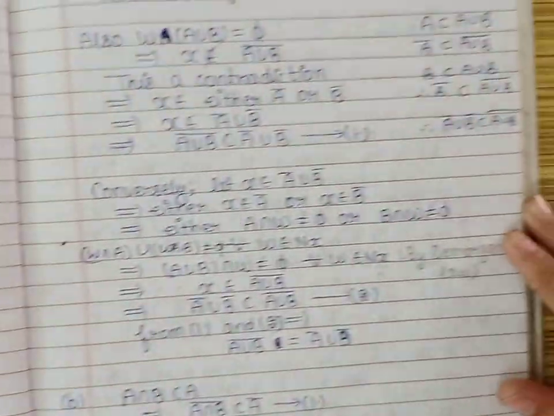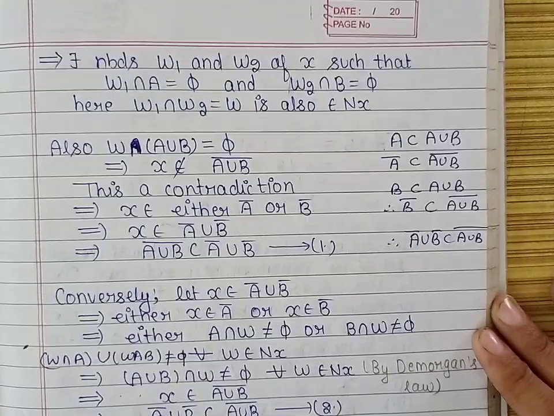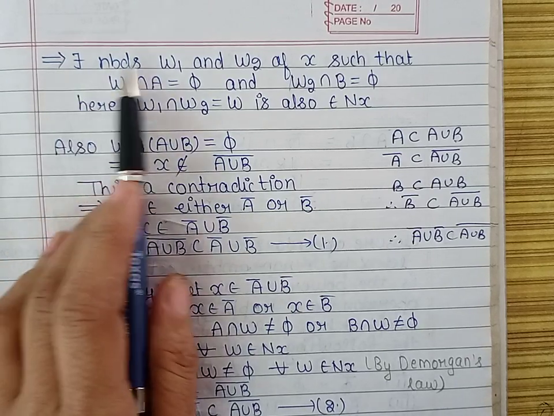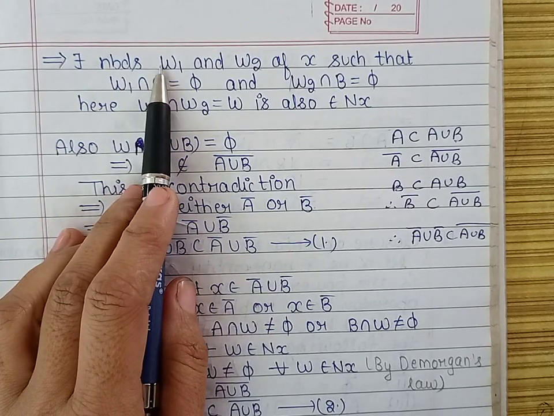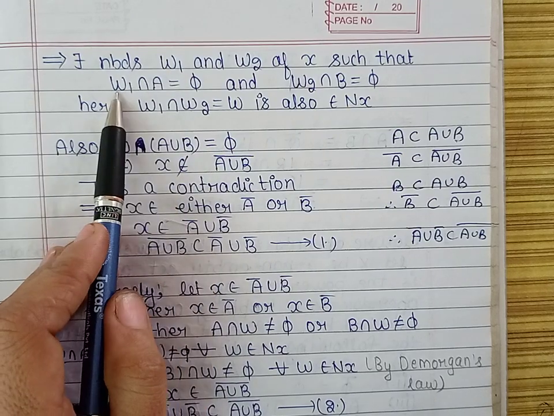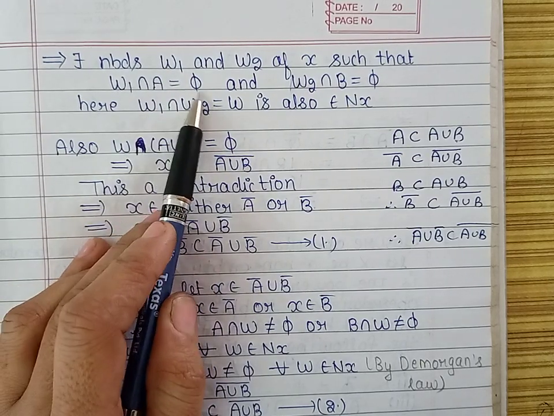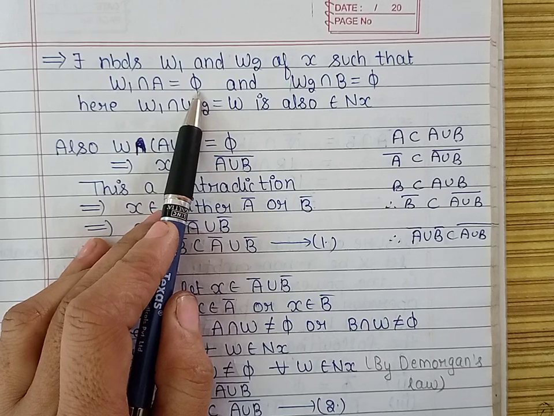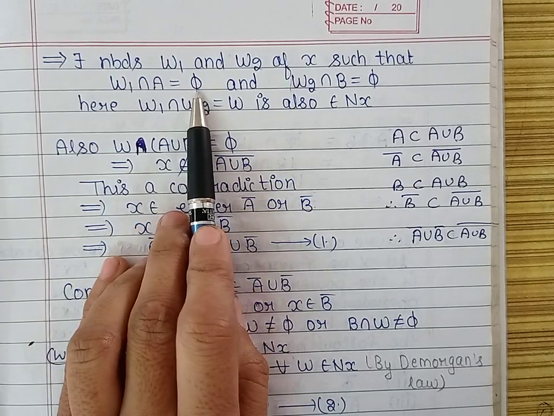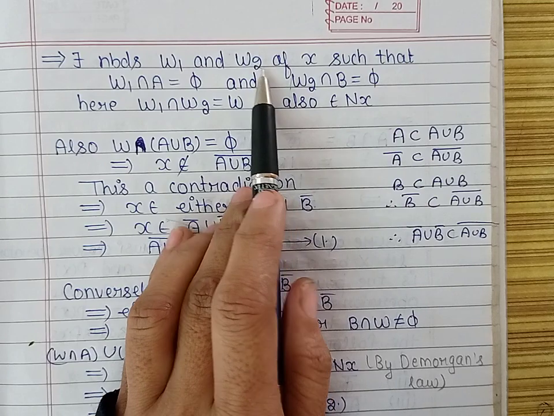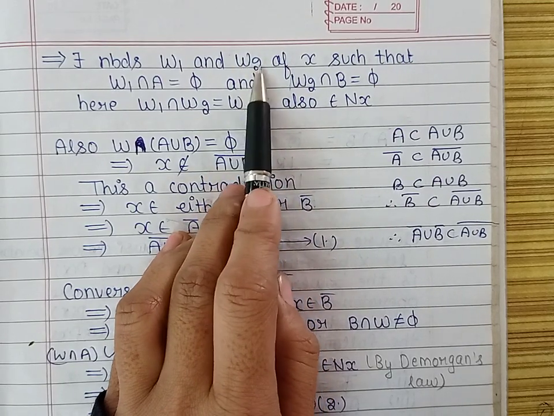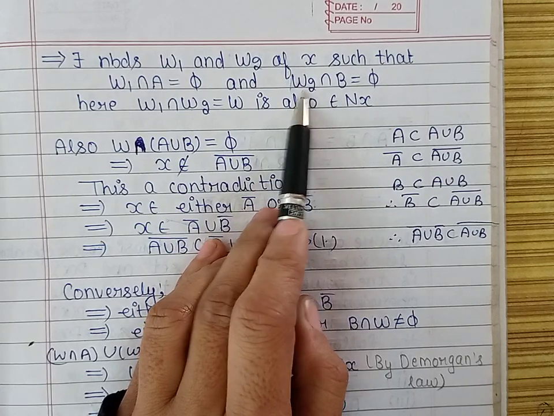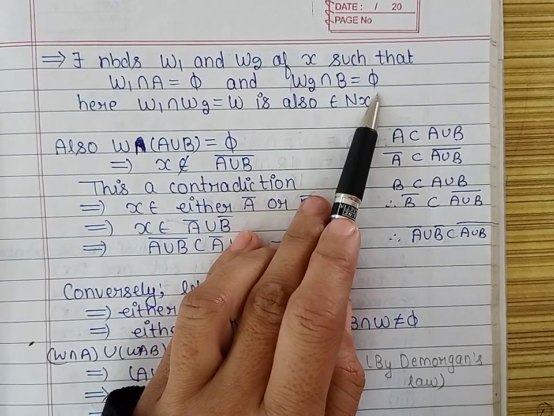Now because x doesn't belong to A closure, by definition there will exist a neighborhood W1 of x such that its intersection with A is empty. In the same way, because x does not belong to B closure, there exists a neighborhood W2 of x such that its intersection with B is phi.